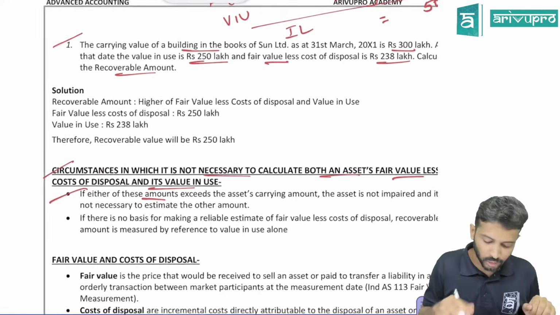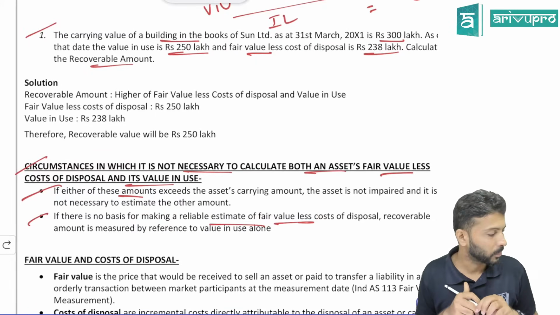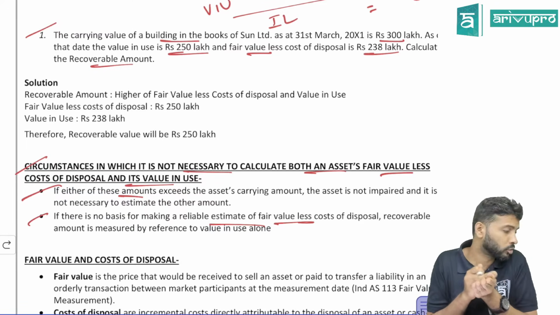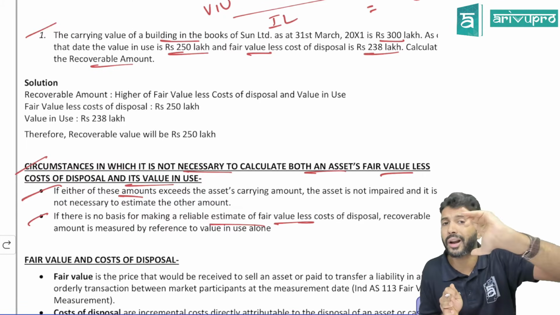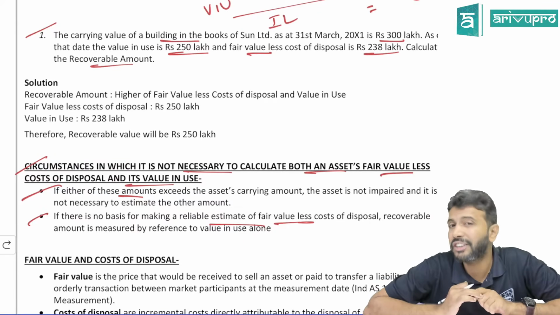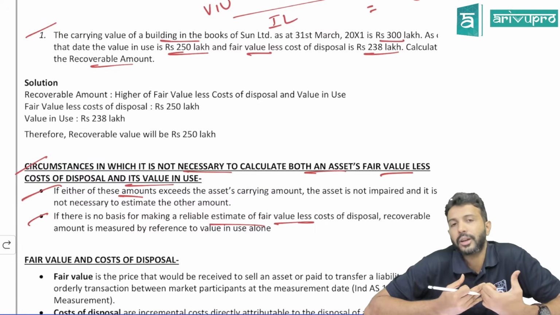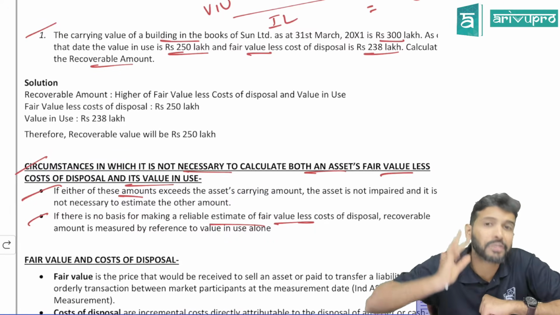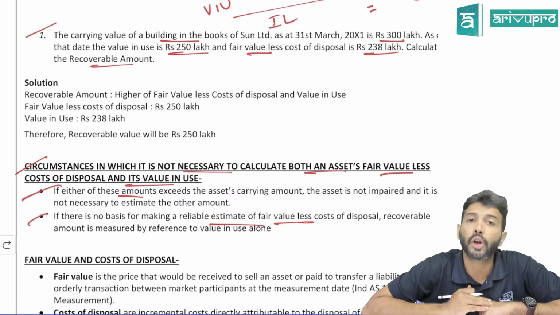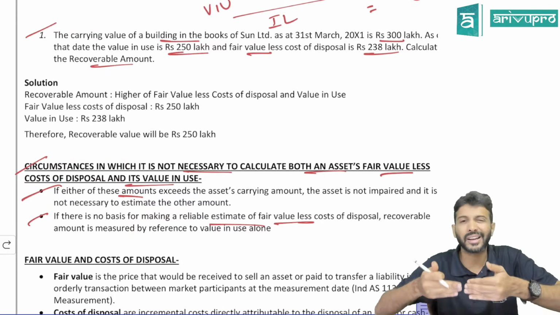And the second case is the one that you told. If you are not able to find out the fair value, because of some assets, if you remember, intangible assets. For intangible assets, either you can go for cost model or revaluation model, I told you. But if there is no active market for certain intangible assets, if it relates exclusively to the organization, then for such intangible assets we should only go for the cost model, as I had told you in Ind AS 38, if you remember. That is what they're telling over here.